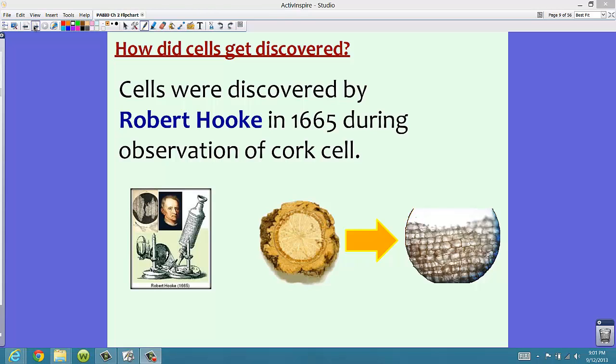How did cells get discovered? Well, cells were discovered by Robert Hooke in 1665 during his observation of cork cells. As he was looking through these, he discovered, ooh, look at this. He looked at cells. He was actually using cork from wood, and he observed these little, square-like objects. If you were to take a look at cork right now, this is sort of what you would see in this picture over here on the right-hand side.